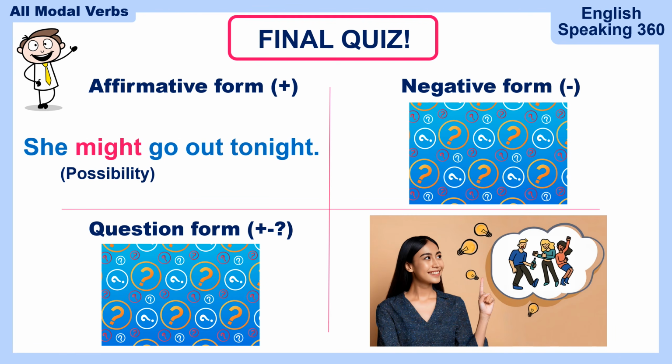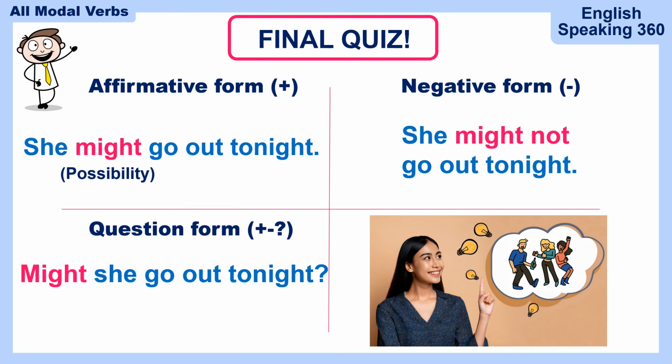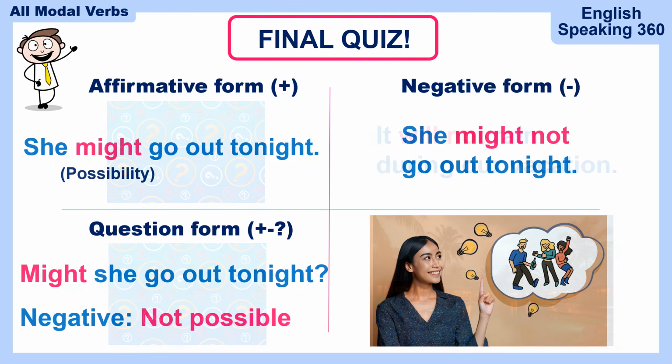She might go out tonight. It's a possibility that she will go out with some friends. Negative form? She might not go out tonight. How about the question form? Might she go out tonight? Is it possible that she's going to go out tonight? And the negative question is not possible.